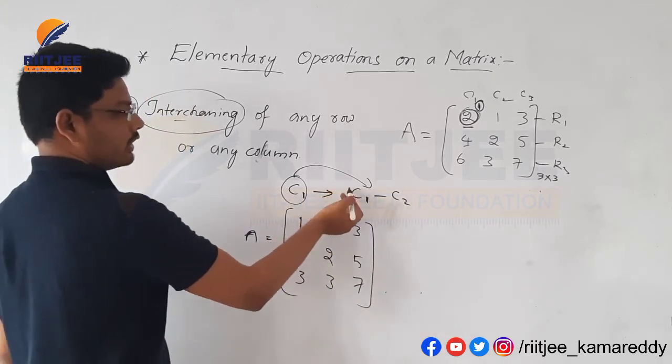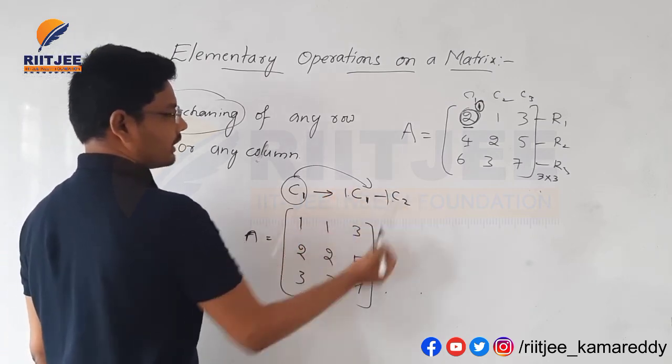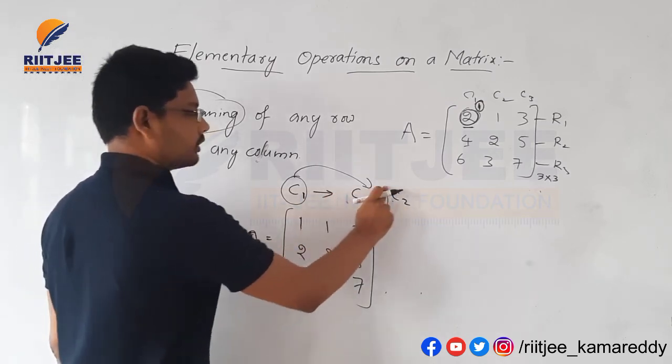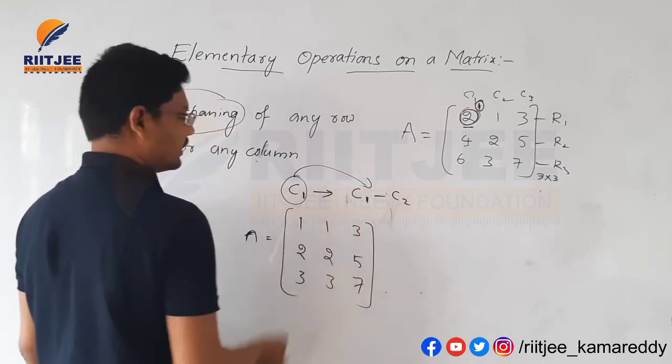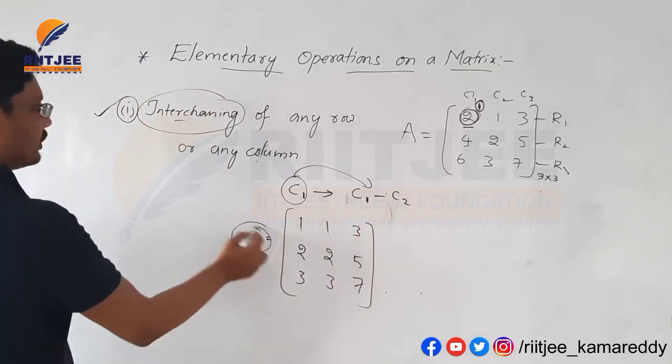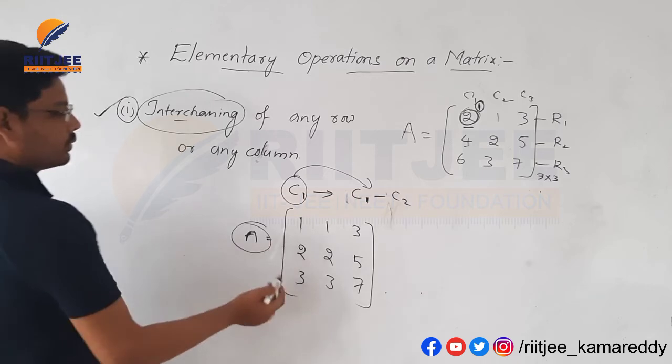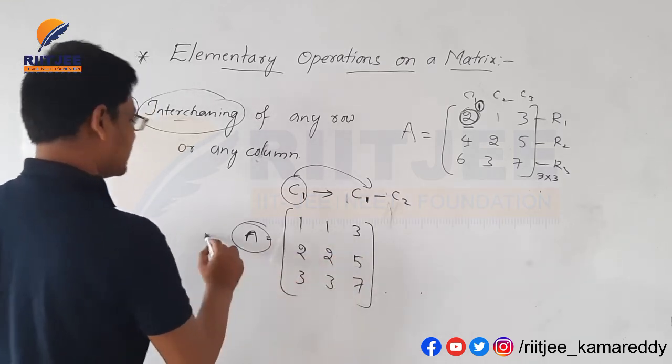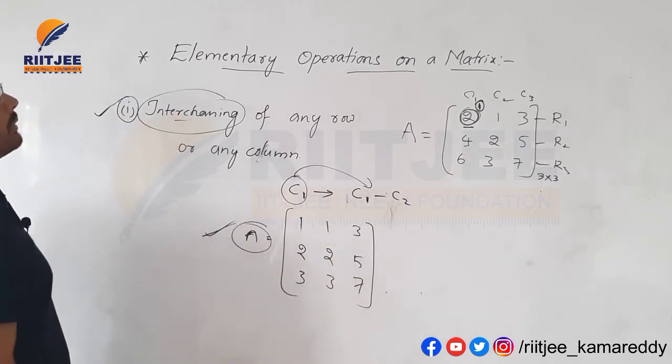Here we don't want to multiply by any number, directly we can multiply with 1. So the final answer for this one is 1 2 3, 1 2 3, 3 5 7. This is the final elementary operation here.